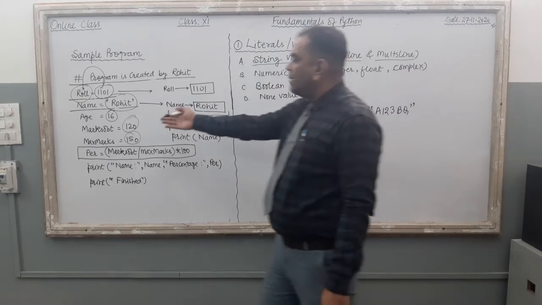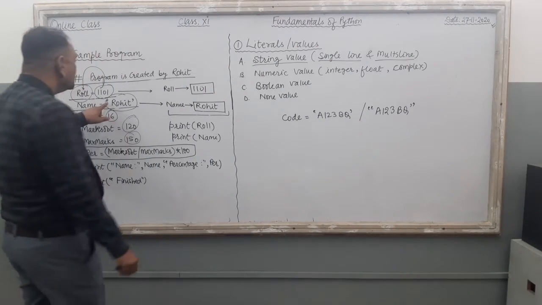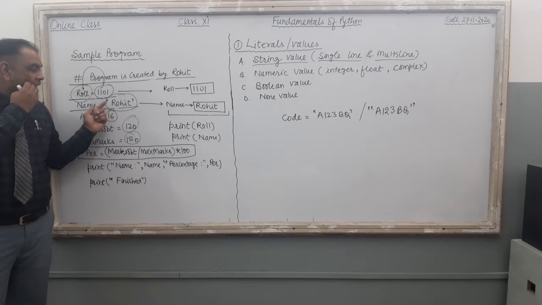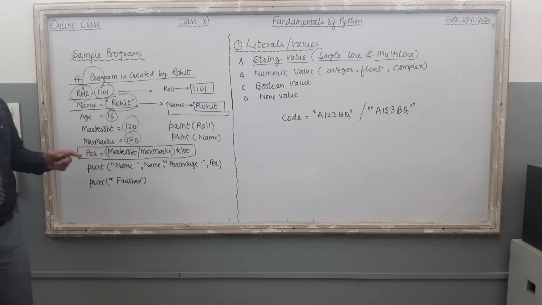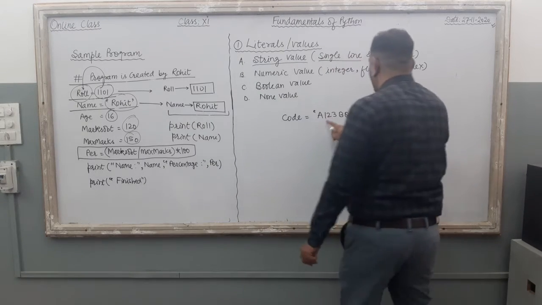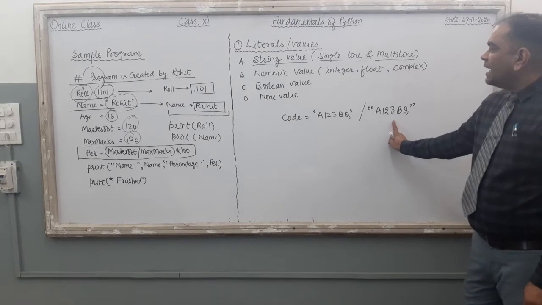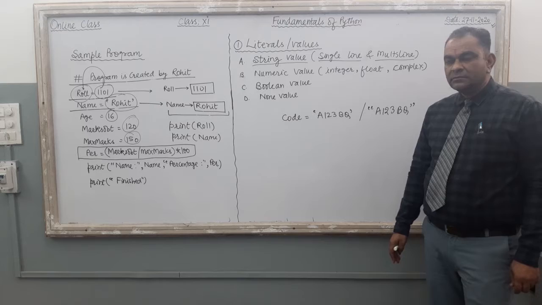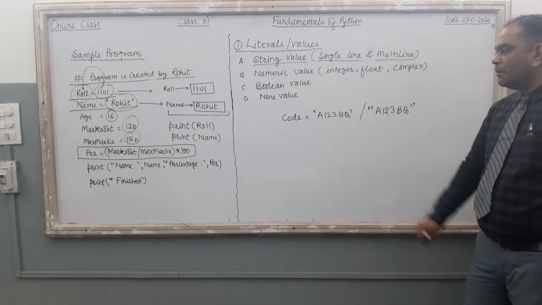Here, just see, name equal to Rohit. It is enclosed with single inverted commas, single quotation marks. You can convert it into double quotation marks also. The meaning is the same and the statement execution is the same. So this one is known as a single line string value. Done. Either single inverted comma or double inverted comma.